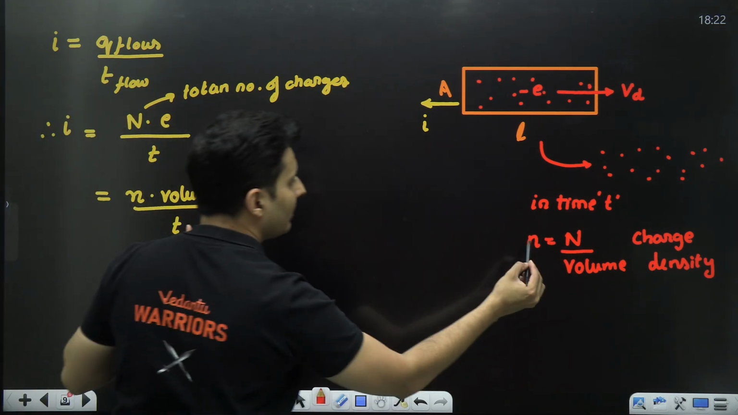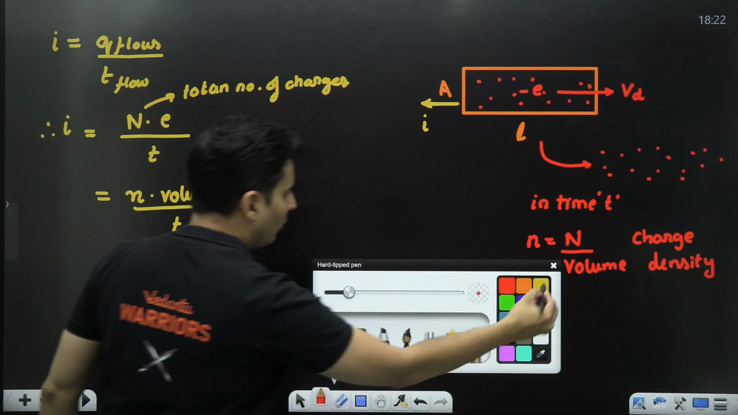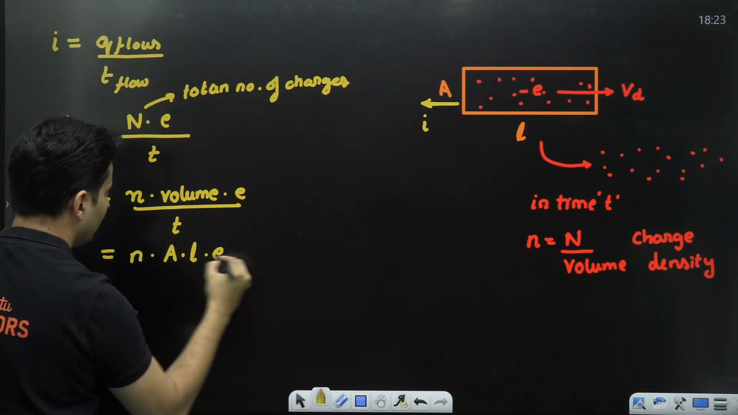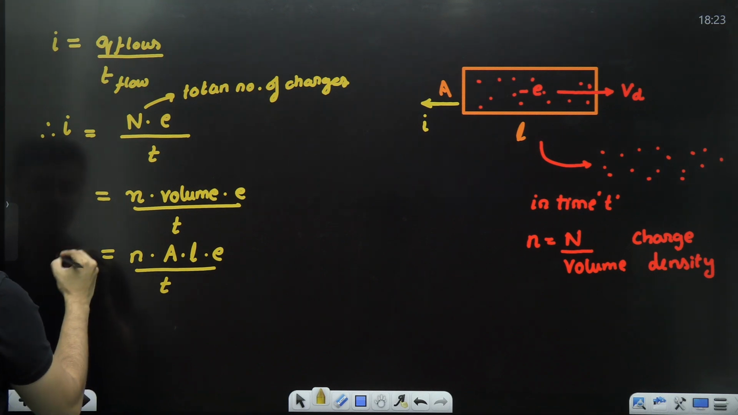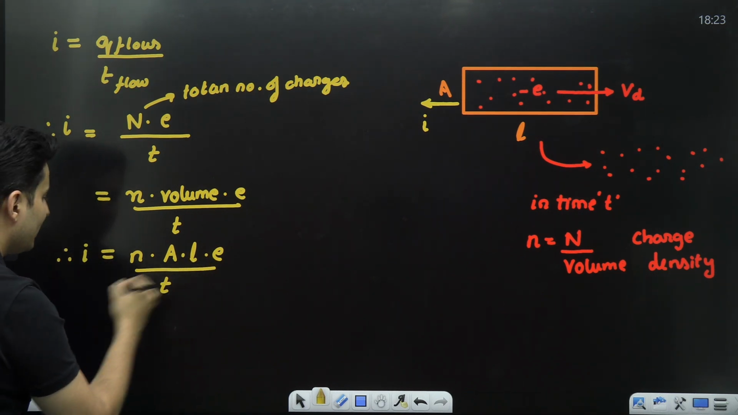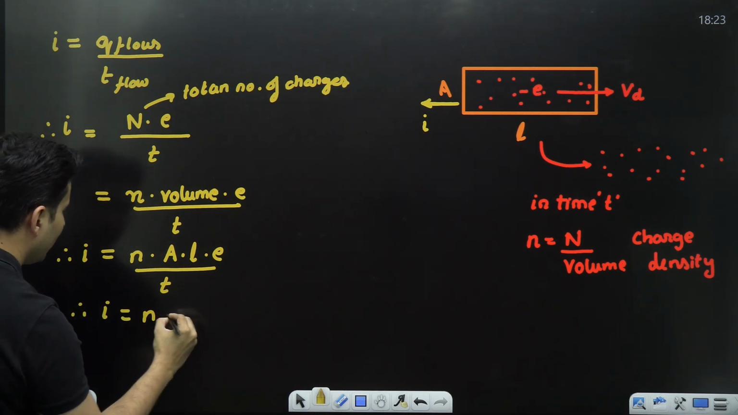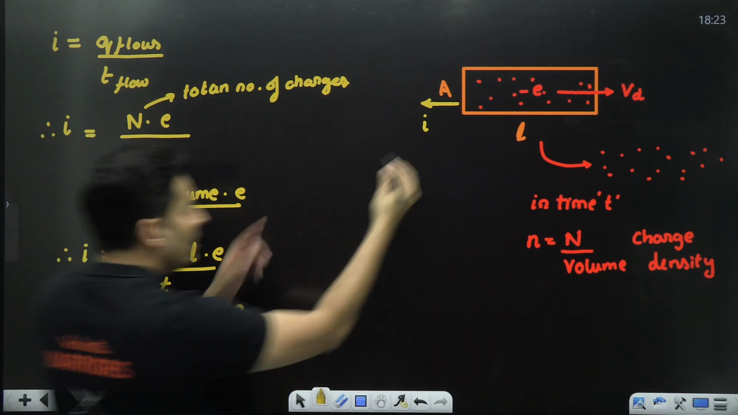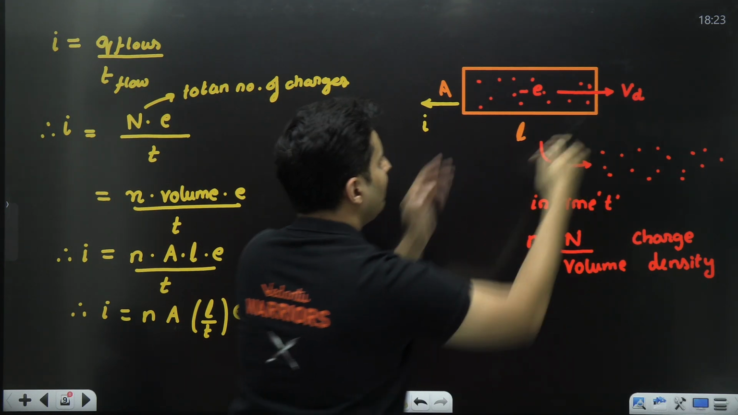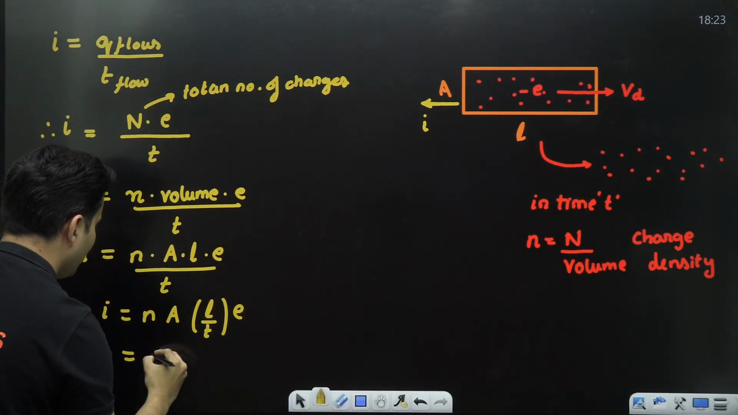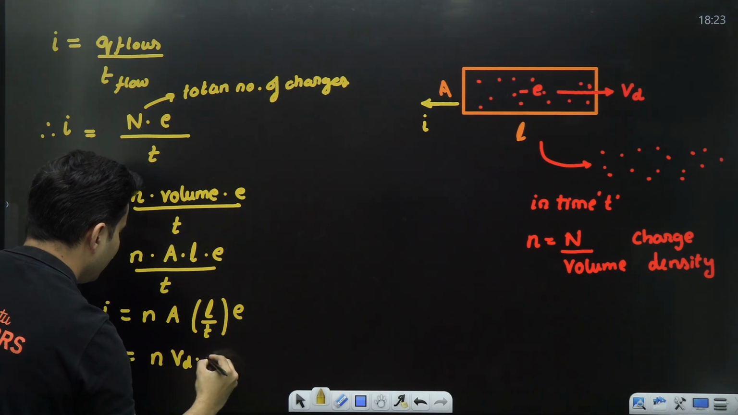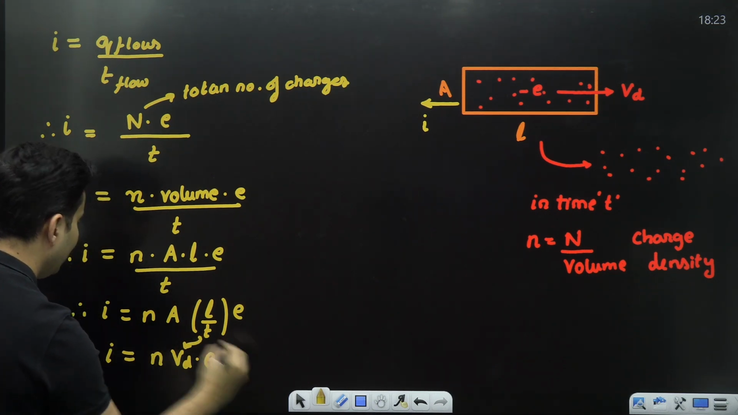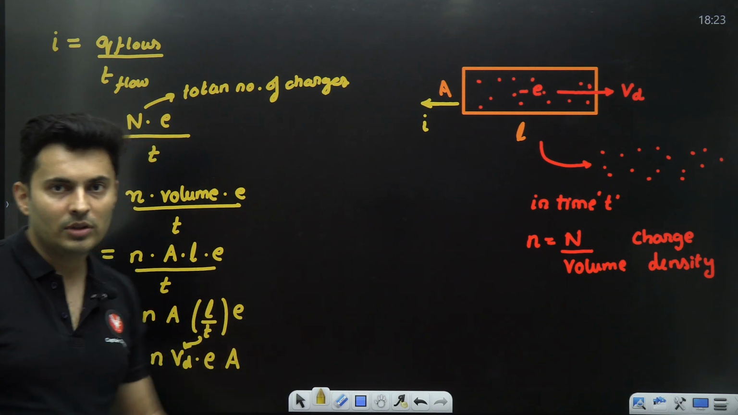So capital N is small n into the volume. What is the volume of that conductor? You will write it as area multiplied by length. So that is basically the current. What is the length divided by the time? Think about it. Length divided by time taken is the speed, the speed with which it travels. So L by t is the drift speed. So I get current is n v_d e A. This is the first step of the problem.